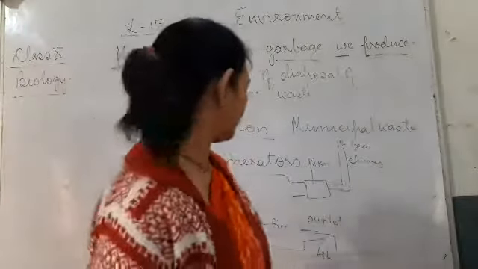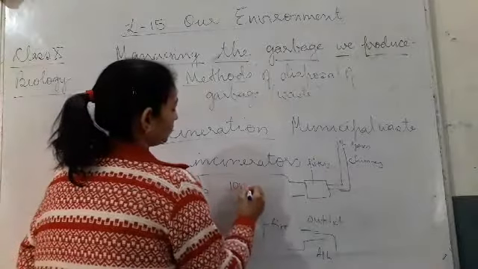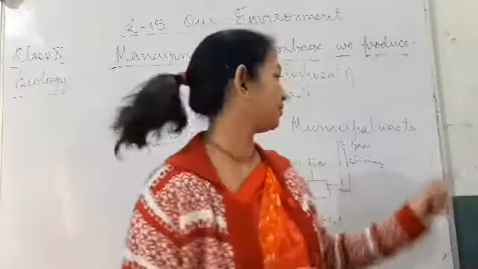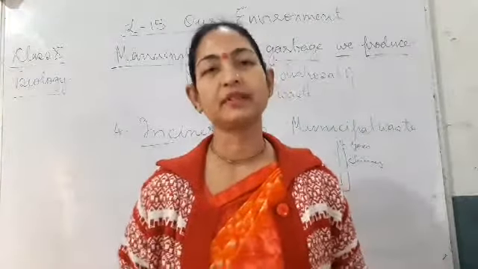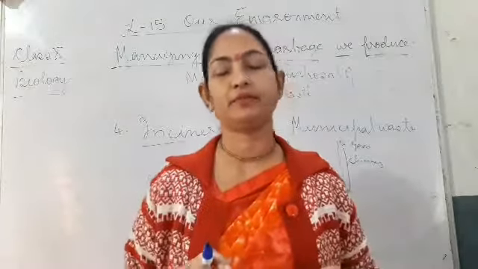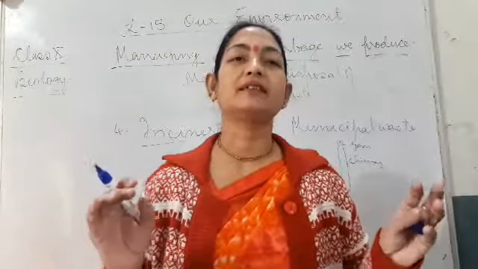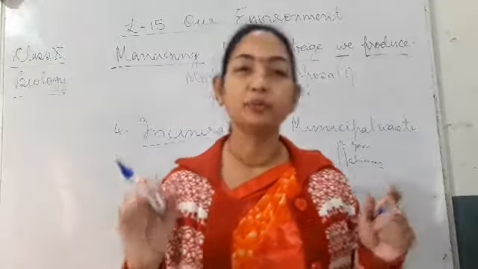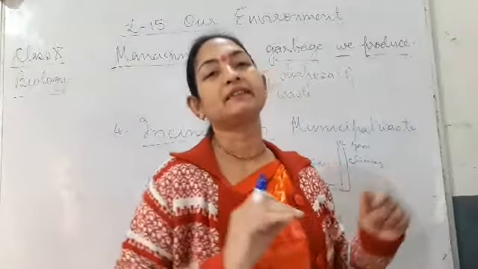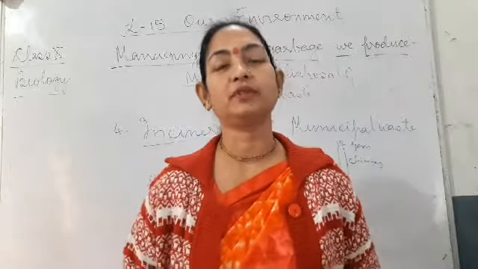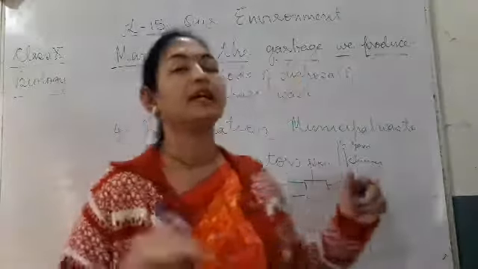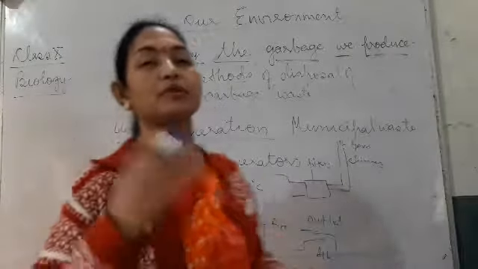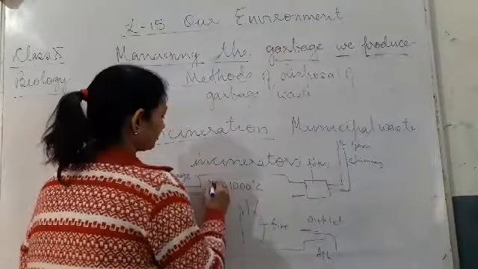So in incinerators you have the fire more than 1000 degrees Celsius. So when the temperature is more than 1000, all the different kinds of waste, because municipal waste has all different kinds of materials. It has biodegradable also, it has non-biodegradable also. So as now we are facing the problem of disposing the waste, landfills are less numbered, and composting takes time. So now this is more utilized by the municipal corporation in the cities. So what is done here? Garbage having both biodegradable and non-biodegradable waste are burnt at more than 1000 degrees.